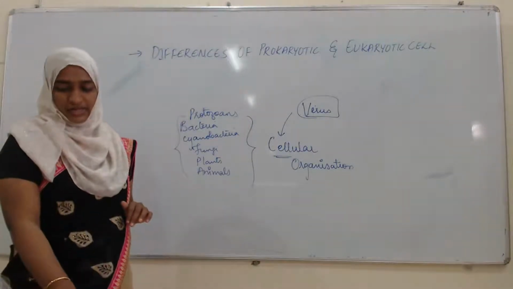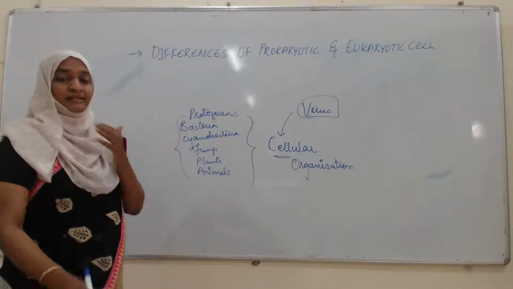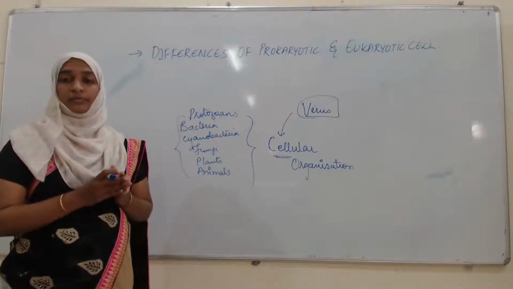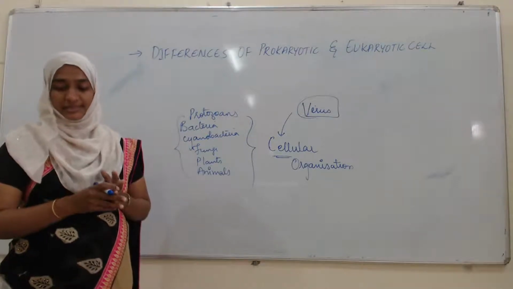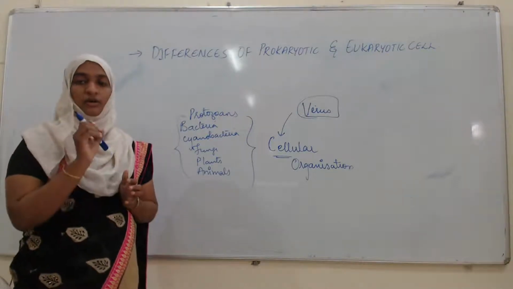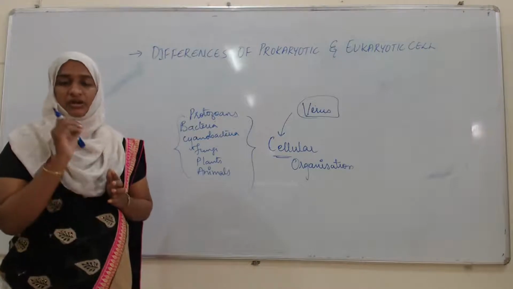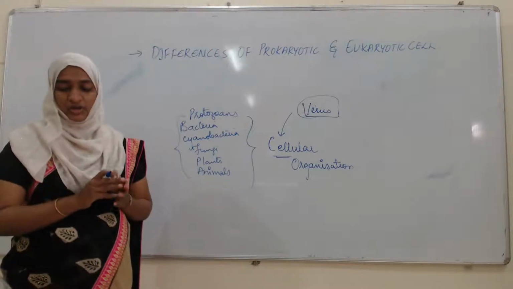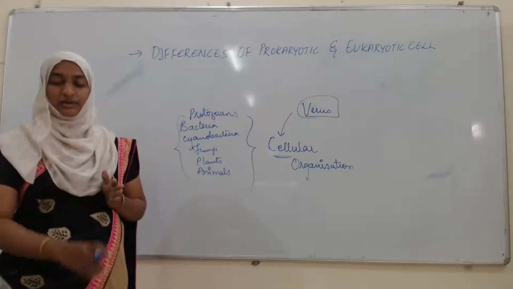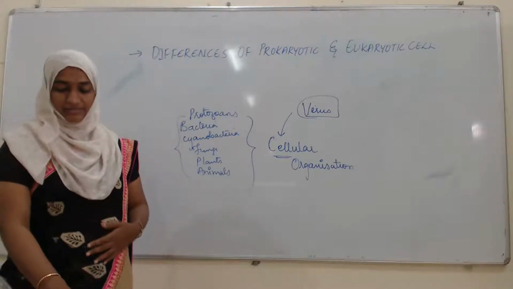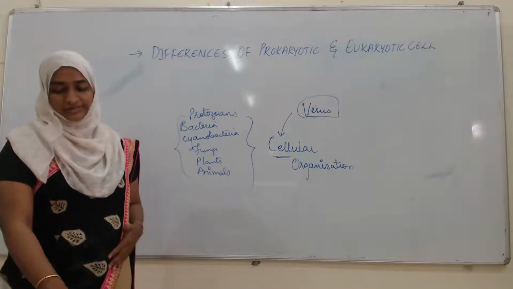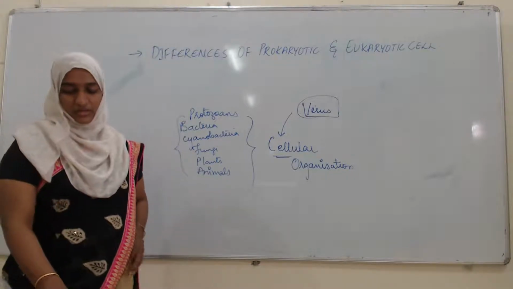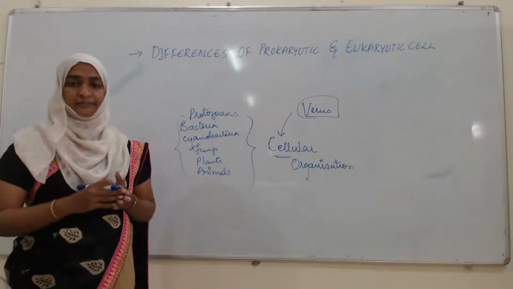Altogether, some of the organisms are composed of one cell, and some are composed of many cells. A cell is the smallest and complex fundamental unit of structure and function of all living organisms. So it is a unit of all living organisms or the living matter. All these things we had studied.